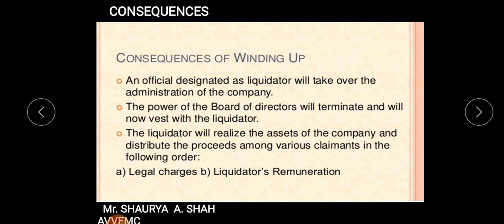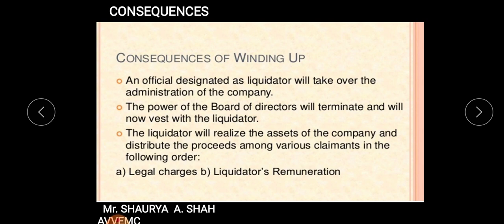Fine. Now, what are the consequences of winding up the company that you need to study? What does a liquidator actually do after he is appointed? Once the company passes the resolution, an official designated person, known as the liquidator, is appointed. He will manage and administer the entire working of the company. It is in his hands to manage the entire liquidation process.